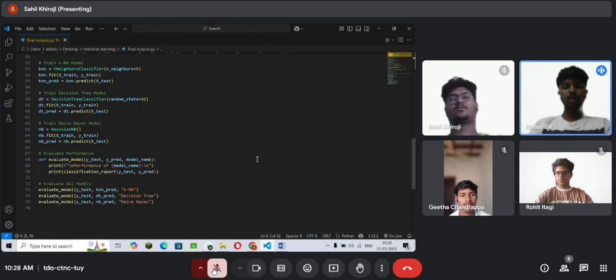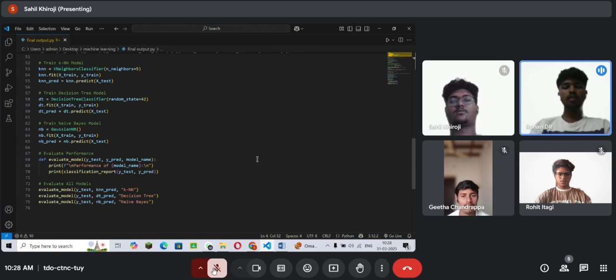And in the next line, it uses the classification report to print the key evaluation metrics. The metrics are precision, recall, F1 score, and support. Precision: of those predicted positive, how many are actually correct. Recall: how many actual positives were correctly identified. F1 score: the balance between precision and recall. Support: the number of actual samples in each class.